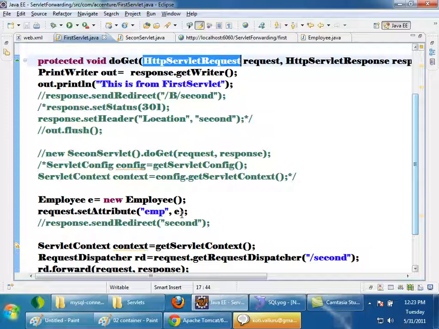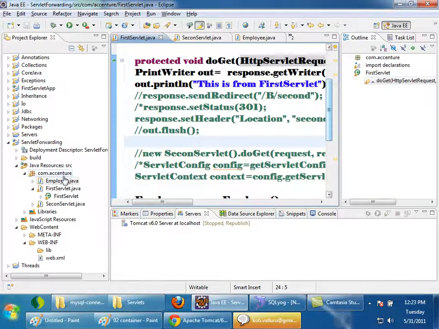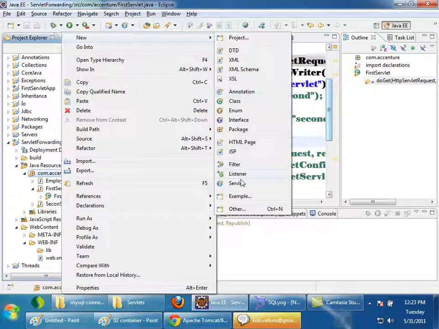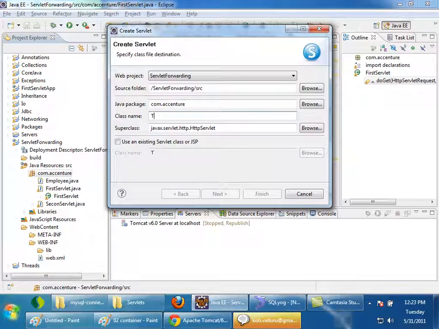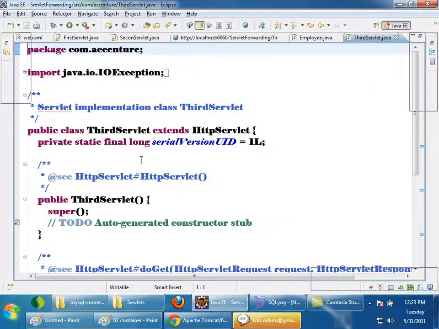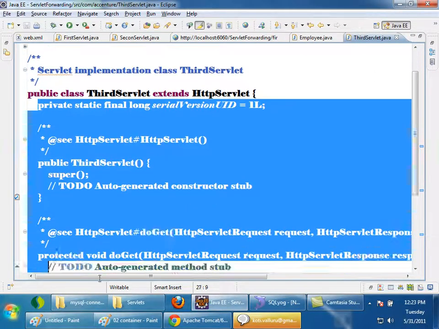Now let's assume that I have a third servlet. I have another servlet called third servlet. See here. Inside this third servlet, if I say request.getAttribute, will I be able to get it?